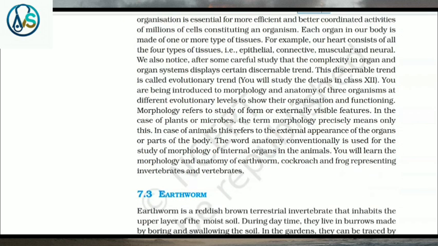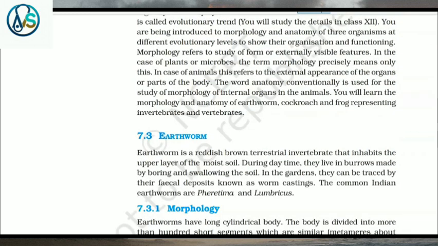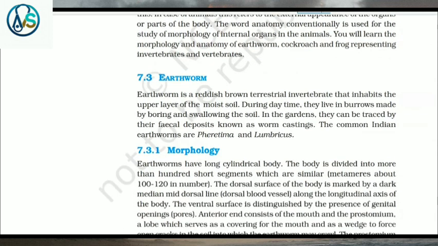You are being introduced to the morphology and anatomy of three organisms at different evolutionary levels to show their organization and functioning. Morphology refers to the study of form or externally visible features. In the case of plants or microbes, the term morphology precisely means only this. In case of animals, this refers to the external appearance of the organs or parts of the body. The word anatomy conventionally is used for the study of morphology of internal organs in the animals. You will learn the morphology and anatomy of earthworm, cockroach and frog, representing invertebrates and vertebrates.